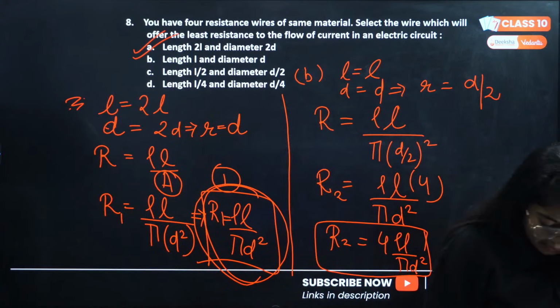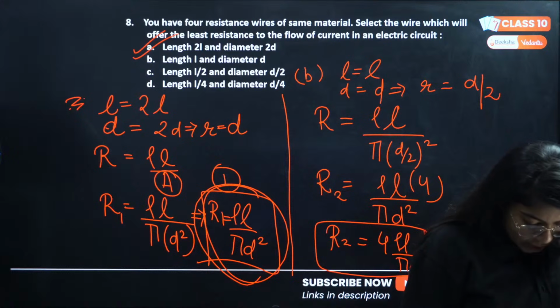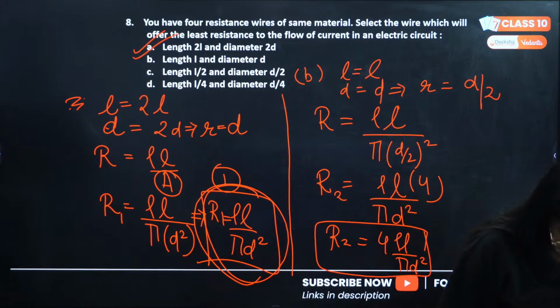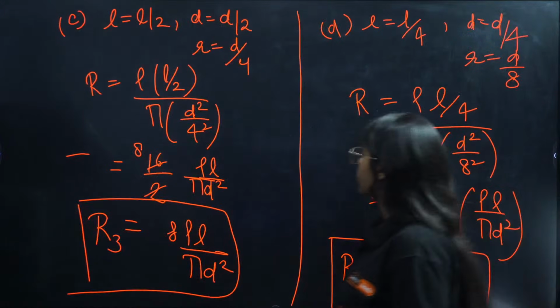Everyone who said A, Legend, Meenakshi, you are correct. Aksa also said B. Okay, everyone understood. Let's move on to the next question.